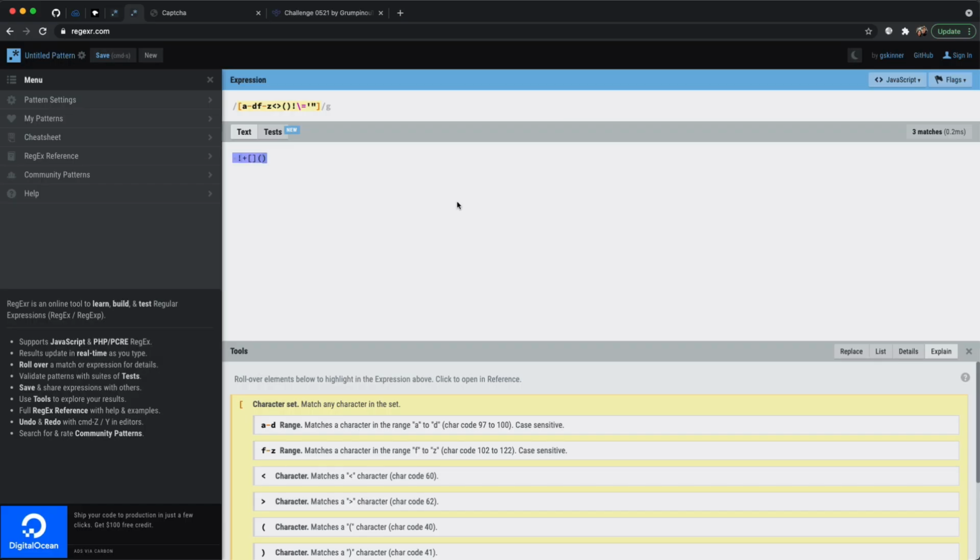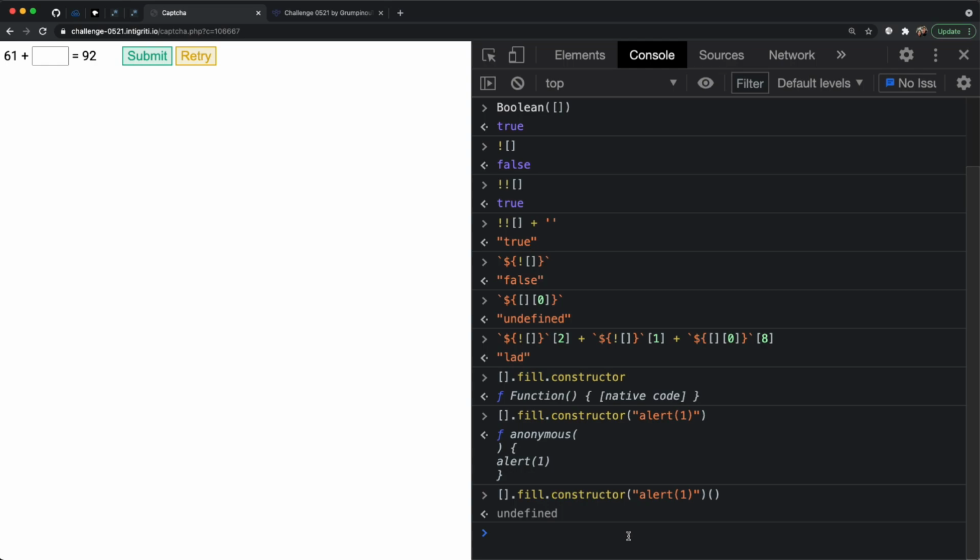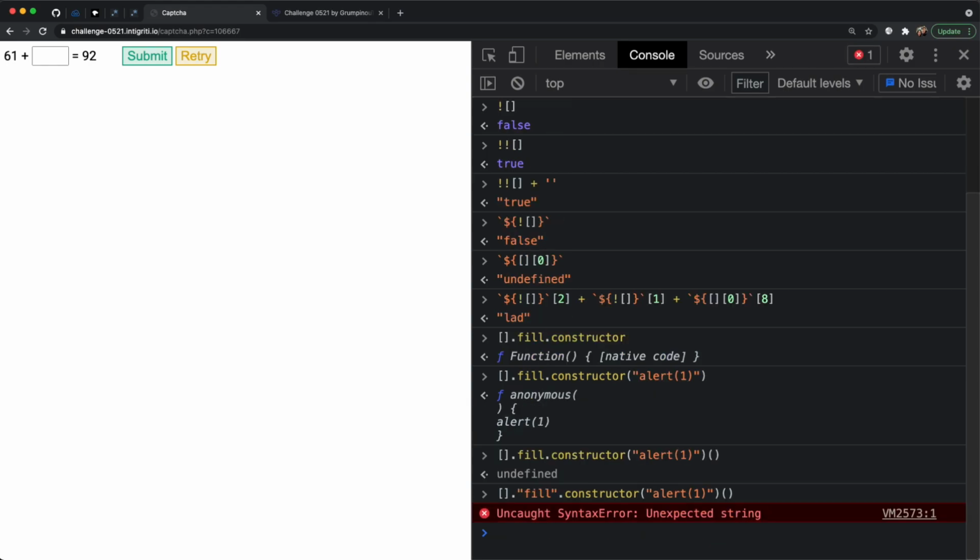But let's not lose sight of what we're trying to do here, right? There's so many characters in here that we can't access. So let's see how much of this we can actually clean up. So what can we do here? Firstly, this is not a string, right? We already know we can create strings, but this here is not a string. If it were a string, it would be within quotes. Well, that's not going to work because JavaScript doesn't work like that.